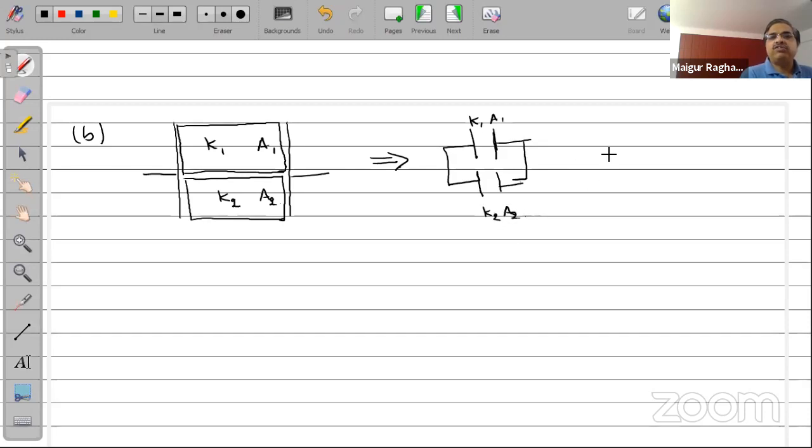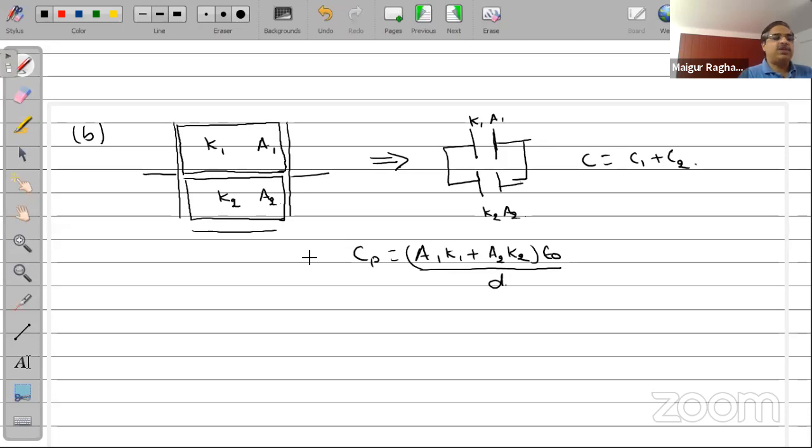Now the capacitance of this would be simply C1 plus C2. In other words, Cp will be equal to (A1 K1 plus A2 K2) epsilon naught by D, because the separation between them is D anyway. And therefore, you have the capacitance of this combination given in this way. So this will be a very interesting case, as you can find out.